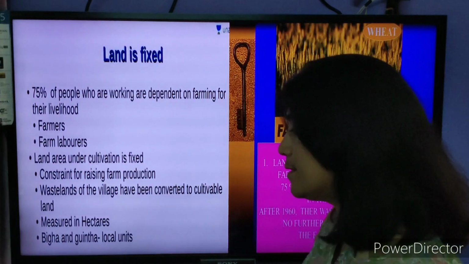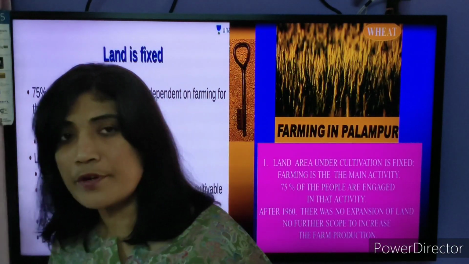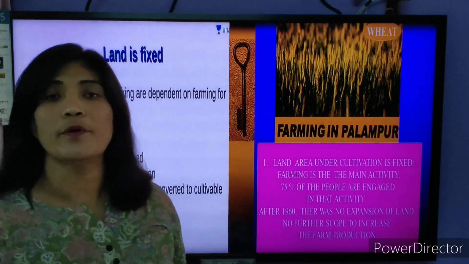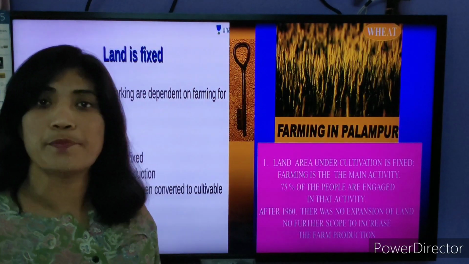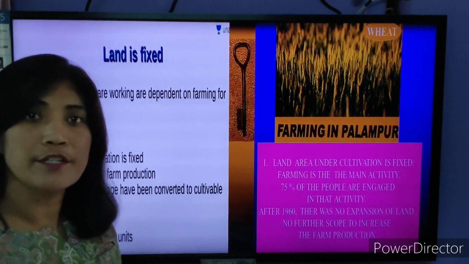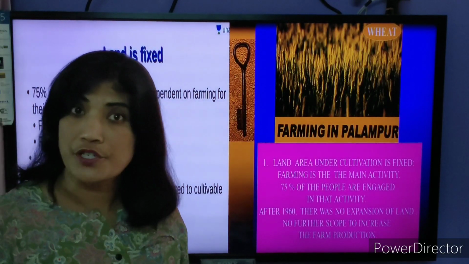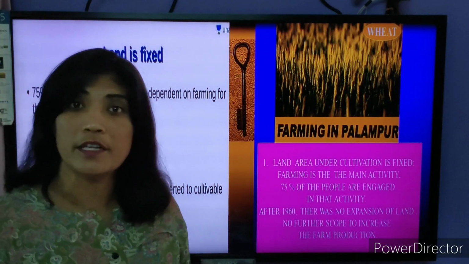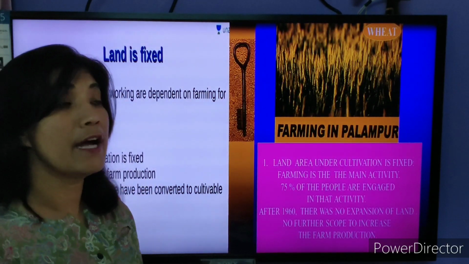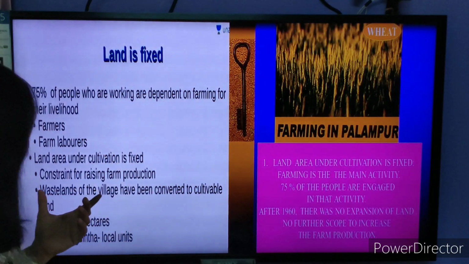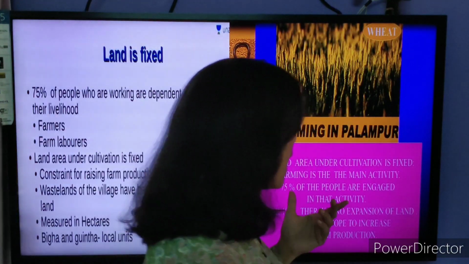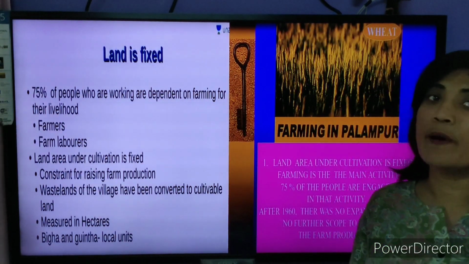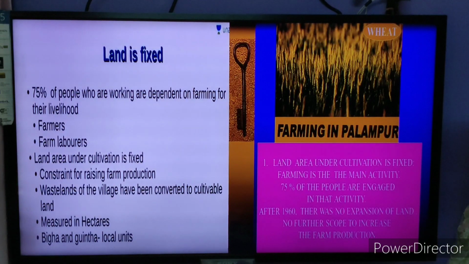Not only this, students, to increase the production and to meet the demands and requirements of the population living in village Palampur, there is a need to increase the land production. Cultivation production is required. Agricultural production is required to be increased. So for that, the people tried to increase the cultivated area. Wasteland of the village Palampur was used by the people to cultivate it.